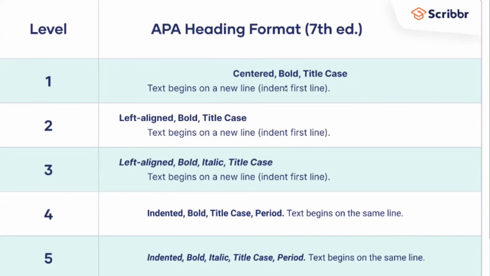It is no longer sentence case, unlike in the previous edition. All headings are in title case and all headings are bold. We just have to change the alignment as well as if the text should be italics or not.